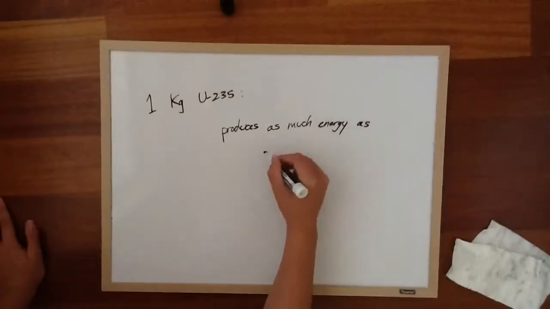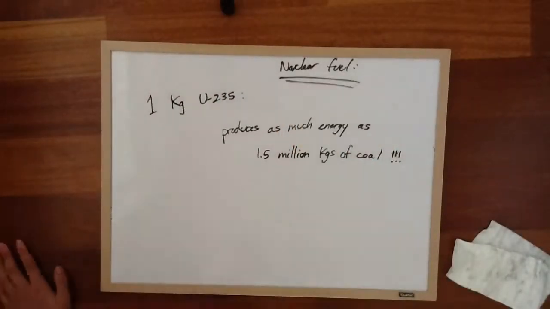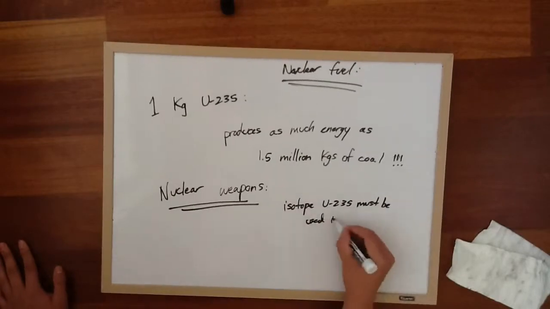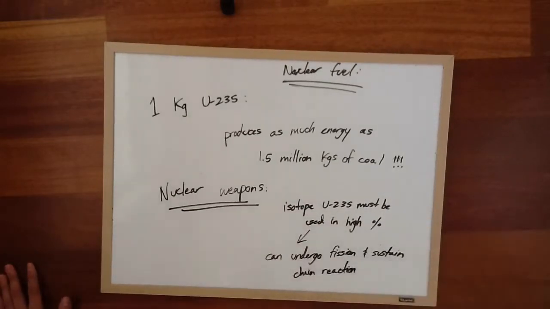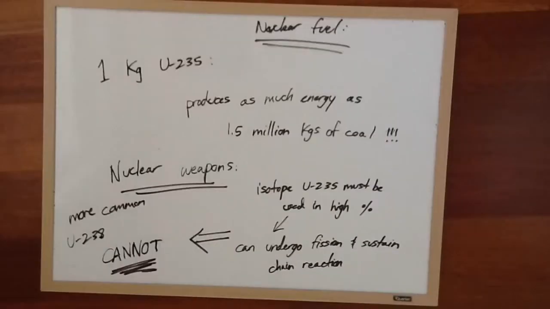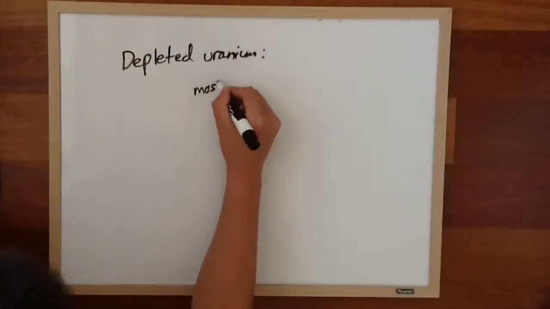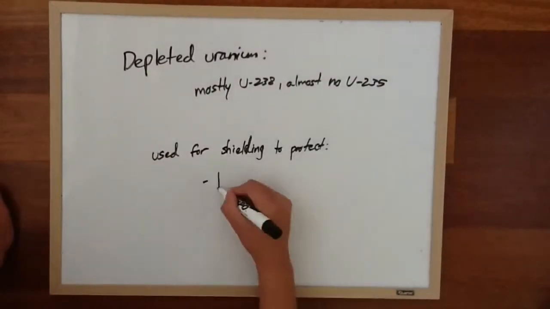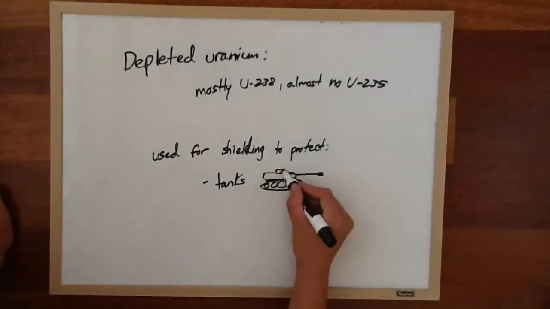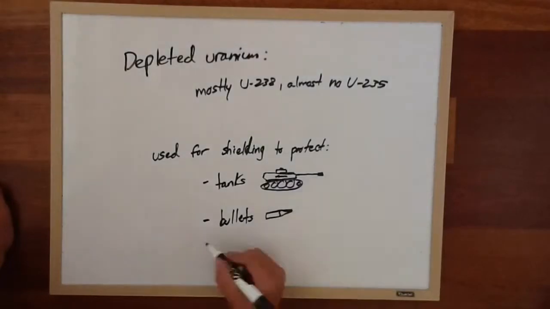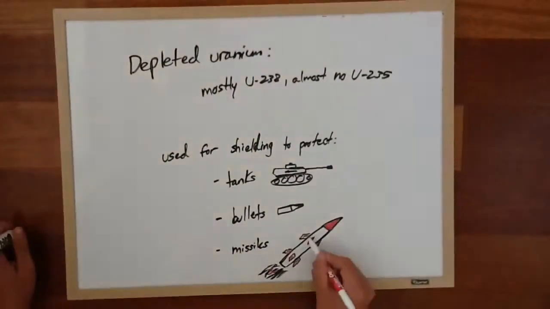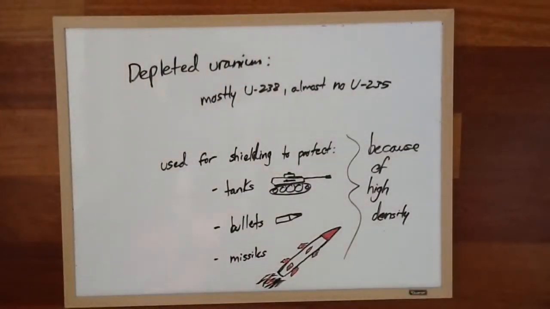Uranium is used as nuclear fuel because 1 kilogram of U-235 can produce as much energy as 1.5 million kilograms of coal. In nuclear weapons, U-235 must be used in a high percentage because it can undergo fission and sustain chain reactions, while U-238 cannot. Depleted uranium, which is mostly U-238, is often used as shielding to protect tanks, bullets, and missiles. This is because uranium is extremely dense, which is very useful in these cases.